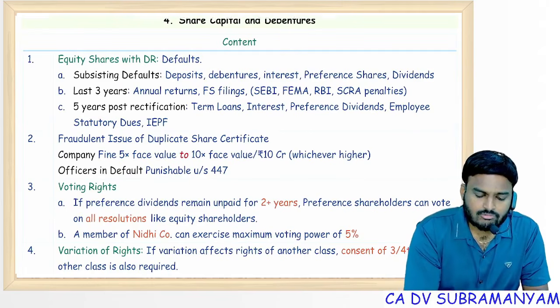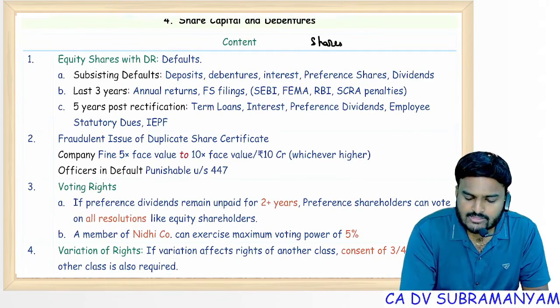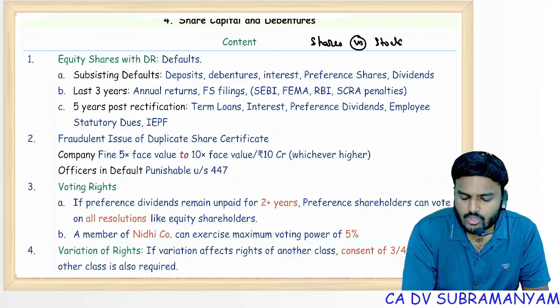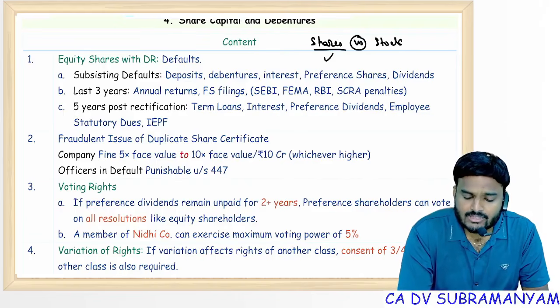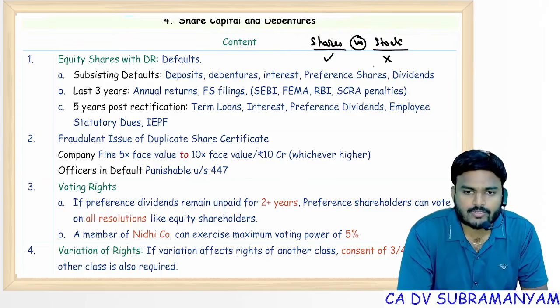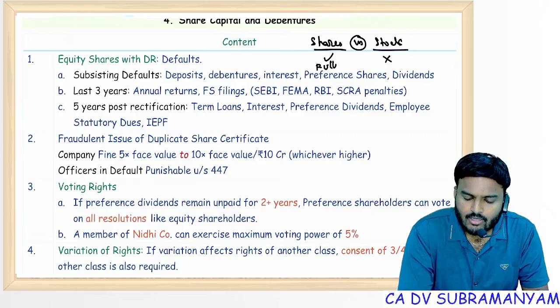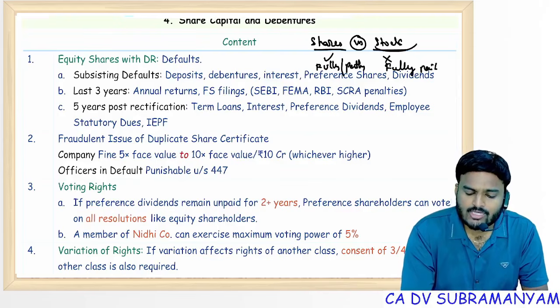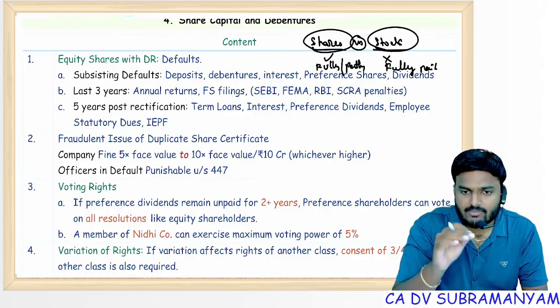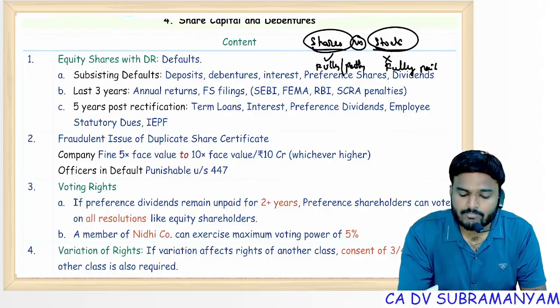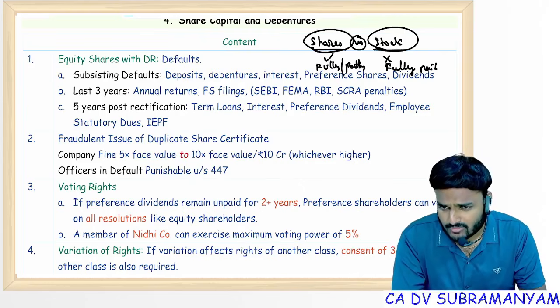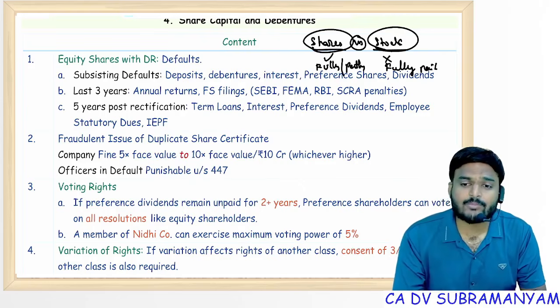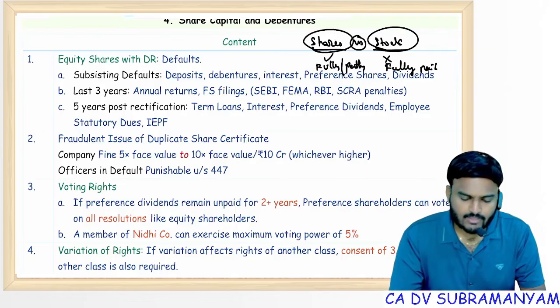Here you have to remember one small concept: shares versus stock. Company can directly issue shares, but company cannot directly issue stock. Shares can be fully paid up or partly paid up, but stock should be fully paid up. Only fully paid up shares can be converted into stock. Stock comes into the picture by conversion of shares. Getting my point? Company cannot directly issue stock, and cannot convert partly paid up shares into stock. Remember these 2 points, because definition of share means share in the share capital of the company and includes stock.